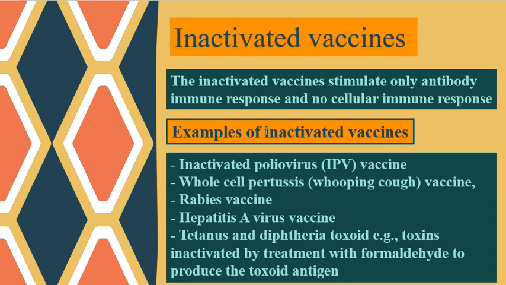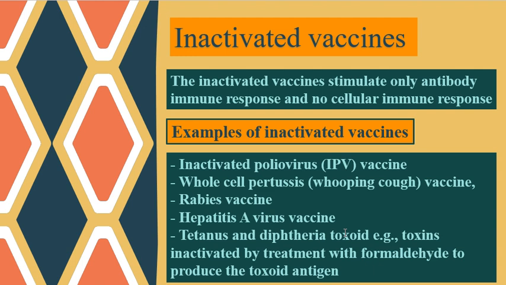Examples of inactivated vaccines are inactivated polio virus vaccine, whole cell pertussis (whooping cough) vaccine, rabies vaccine, hepatitis A vaccine, and tetanus and diphtheria toxoid. In this case, these vaccines do not deal with bacteria, but with toxins expressed by some bacteria.